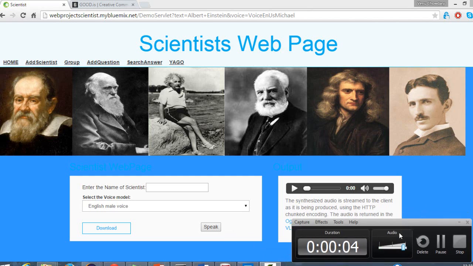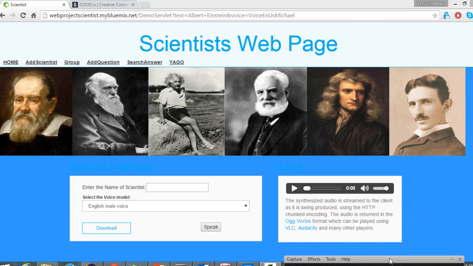Hello everyone. We have developed a scientist web page. We have hosted this application on the IBM Bluemix cloud platform. We developed this application to provide information about scientists belonging to different fields. There are many other web applications which provide information about scientists in long paragraphs, but our application will provide the information about the scientist in a brief speech manner.